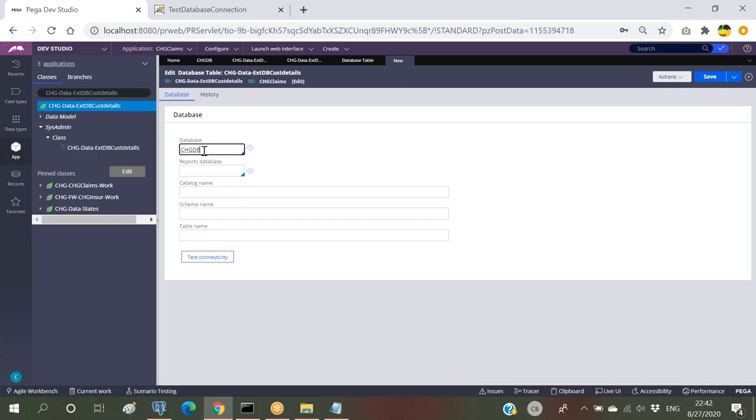Schema name, by default, it will be public. So I'm giving public as a schema. And what is the table name? Custody details, right? So save this. Click on test connectivity. Here we can see the class is mapped to this particular table of this database.